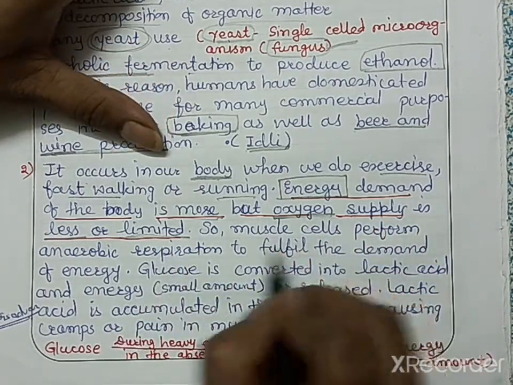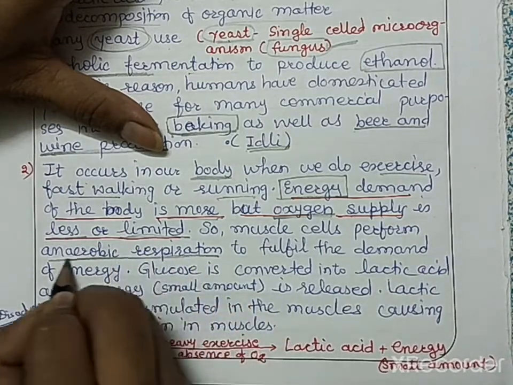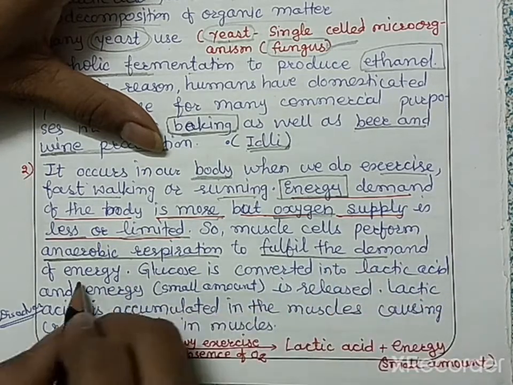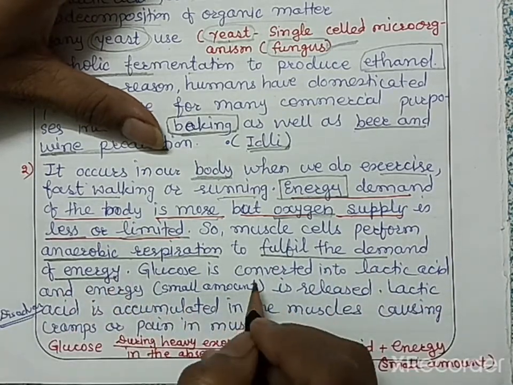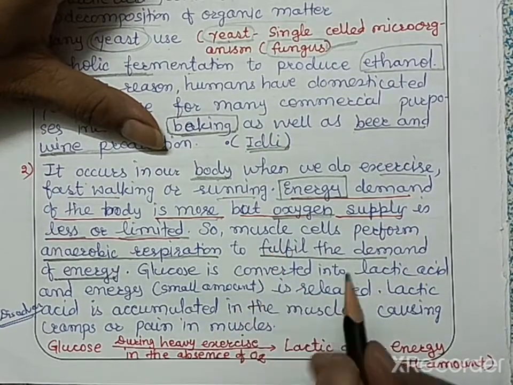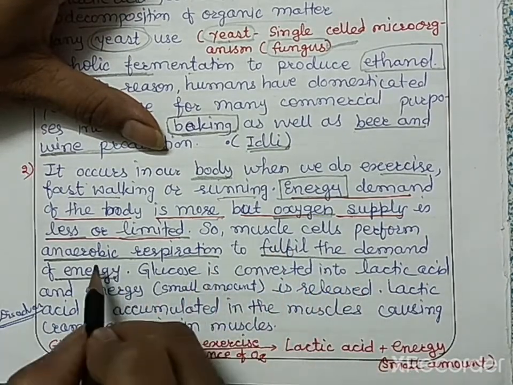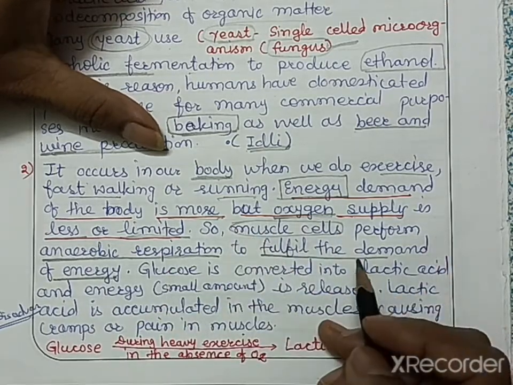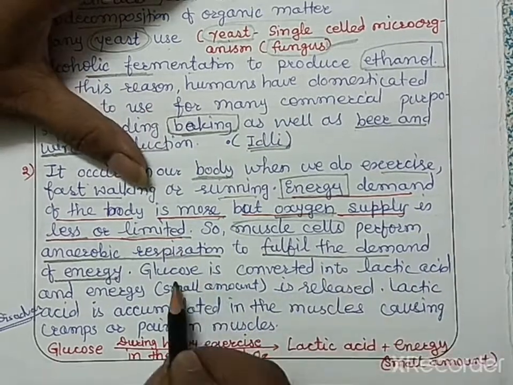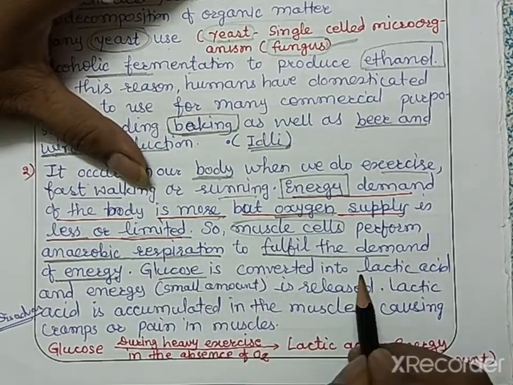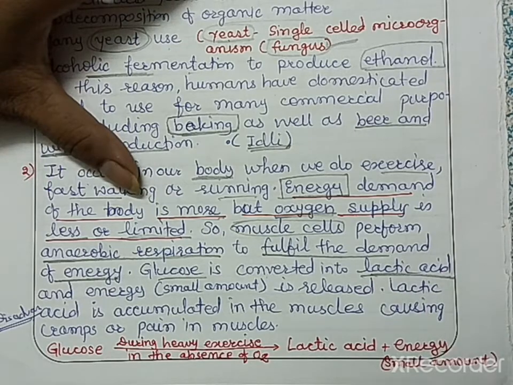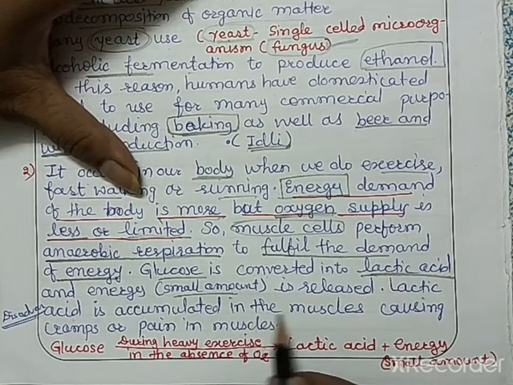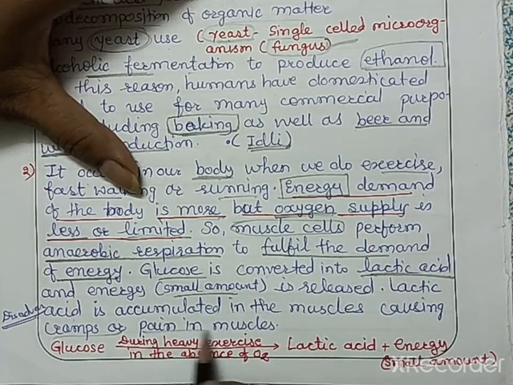So muscle cells perform anaerobic respiration. Why do these muscle cells perform anaerobic respiration? To fulfill the demand of energy. The extra energy needed by the body is produced by the anaerobic respiration of muscle cells. Here in this process, glucose is converted into lactic acid. What is the end product? Lactic acid, and energy in small amount is released. Lactic acid is accumulated in the muscles, causing cramps or pains in the muscle.